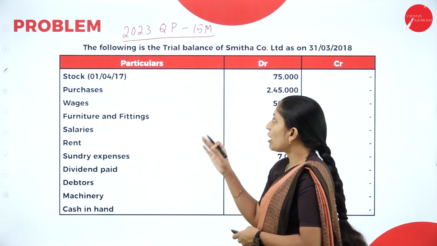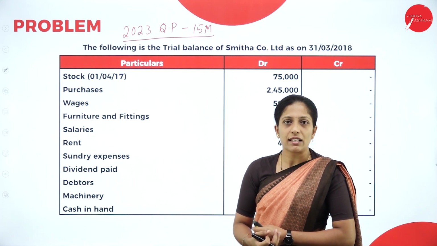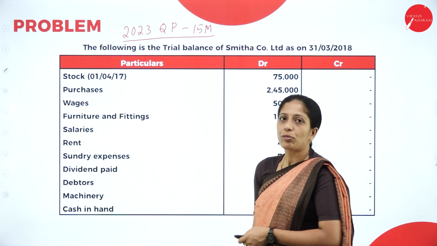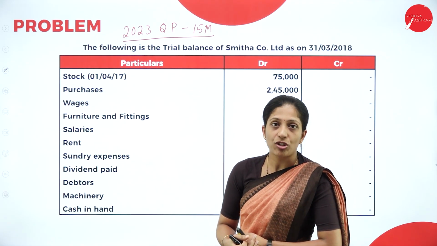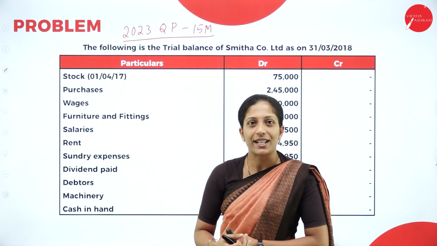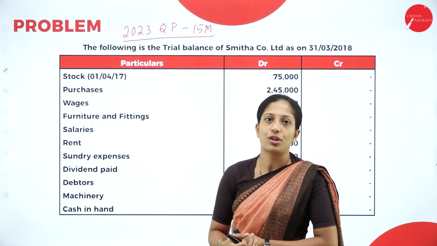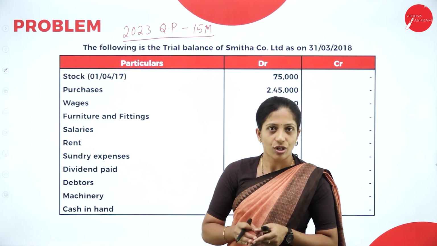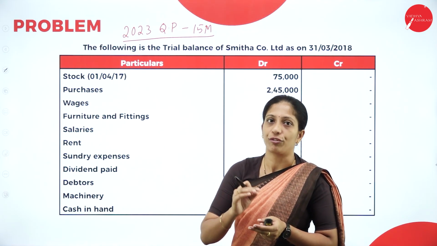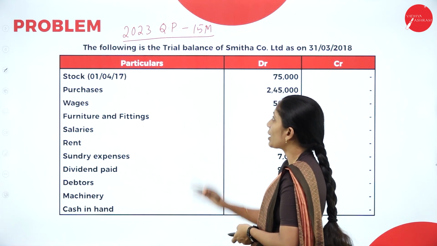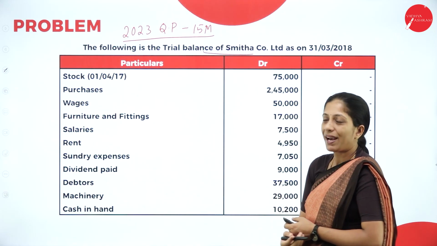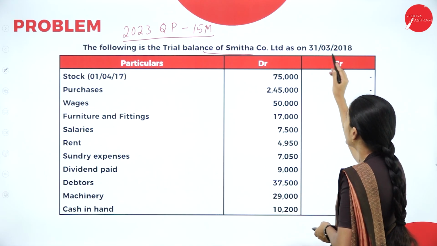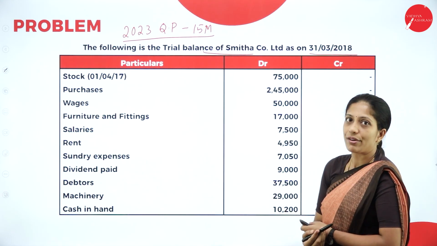Now, without wasting the time, let us begin the session. As I have already told you, I am going to discuss a question paper problem, that is the 2023 question paper problem of Mysore University, which was asked in your last question paper for 15 marks. Now, go through the question here. The following is a trial balance. They have given the trial balance of Smita Company Limited as on 31st March 2018.